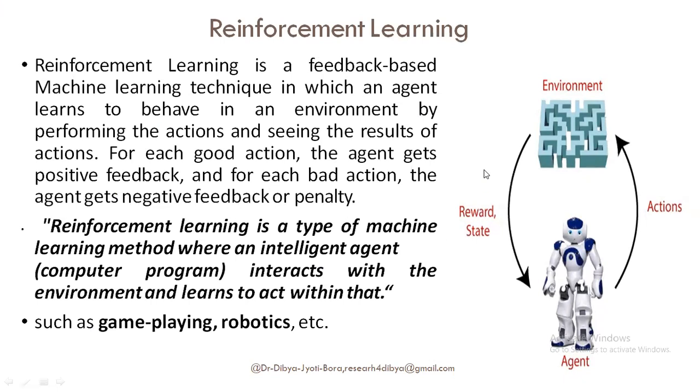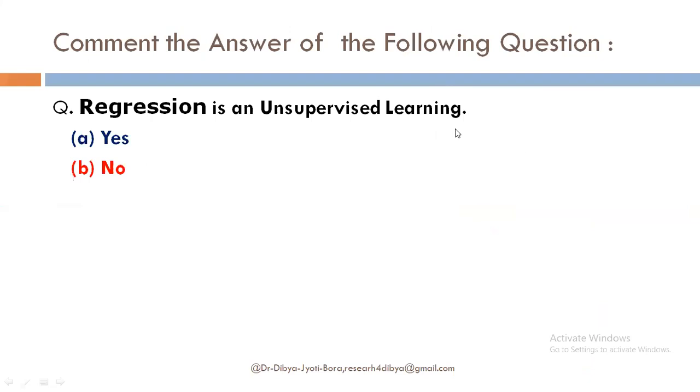If the agent is working correctly, it will be rewarded; if it is doing something wrong, it will be penalized. So it works on feedback, trying to improve at every step. Examples are game playing and robotics, which fall under reinforcement learning.